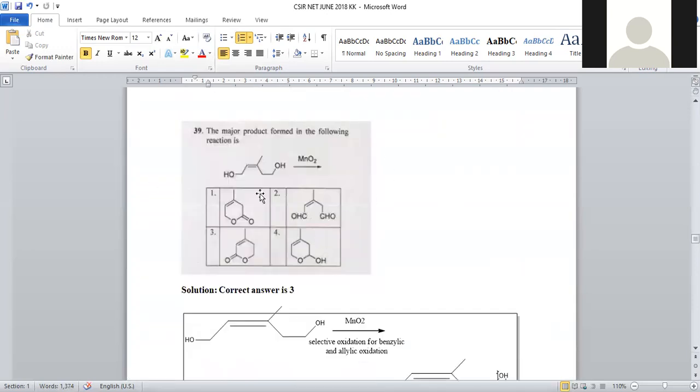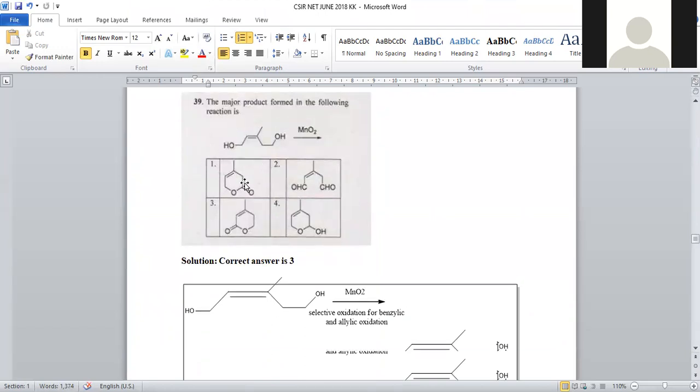The next question is also from organic chemistry. The major product formed in the following reaction. Here we have different possibilities like OH, CH2 double bond. Here also having CH2, CH2OH, a double bond attached with one oxygen, one methyl. MnO2 is a weak oxidizing agent. It is a mild oxidizing agent and it is selective for benzylic and allylic oxidation.